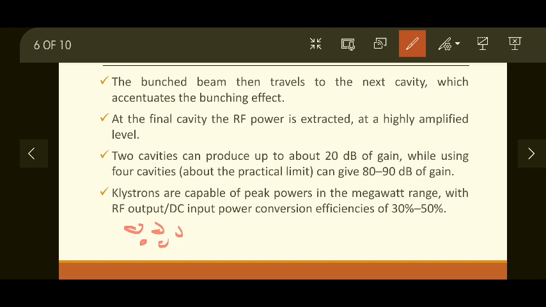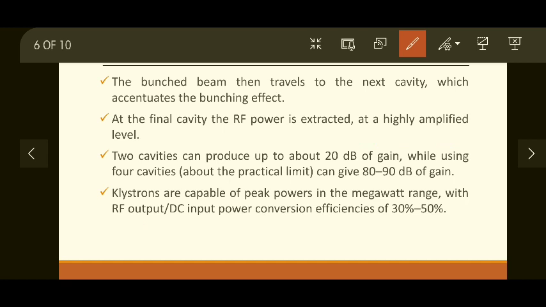At the output cavity, which is the final cavity, RF power is extracted at a highly amplified level. So the final cavity will perform the process of extracting the power from the bunched beam, and that is taken as the output.